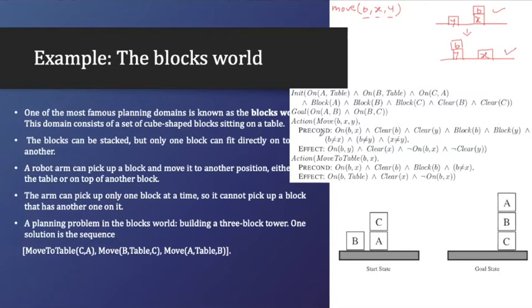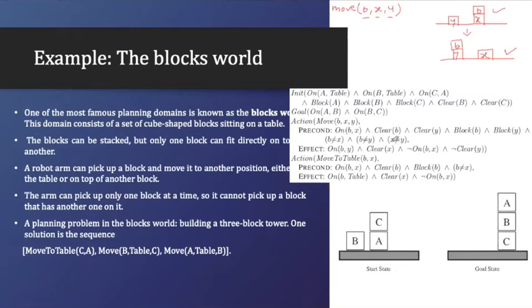So you understand this. On B X: B is on X. Yes, B is on X, the first condition is satisfied. Clear B: B is clear, meaning on top of B there is nothing. Clear Y: on top of Y there is nothing. Block B: B is a block. Definitely we know block B is a block. Y is a block, we know that.